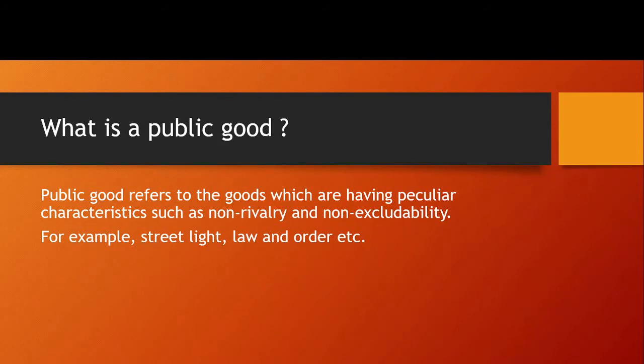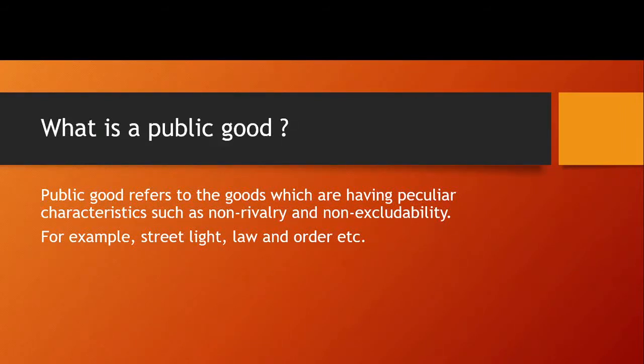Now let us contrast these features with the public good. Here you will find a special feature: public goods are non-rival in characteristics and non-excludable in consumption. Now what is non-rival? Let us take the example of street light or law and order. These are considered as examples of public good. In case of street light, once it is supplied, whoever is using that street cannot be excluded from enjoying the street light. That is the non-excludable property.